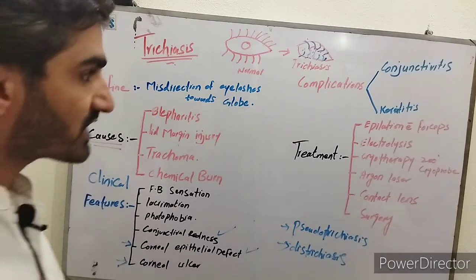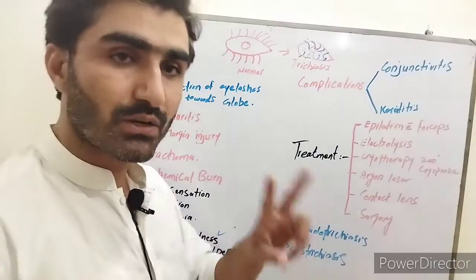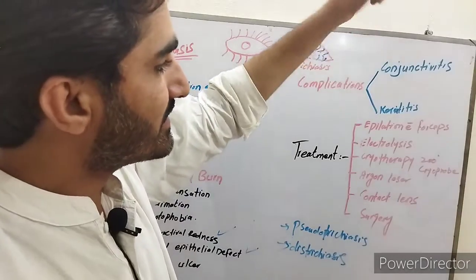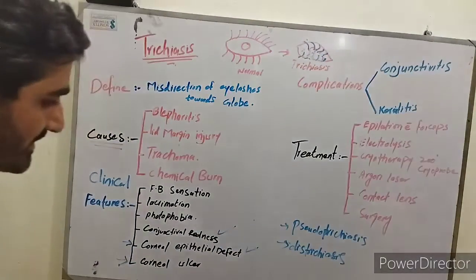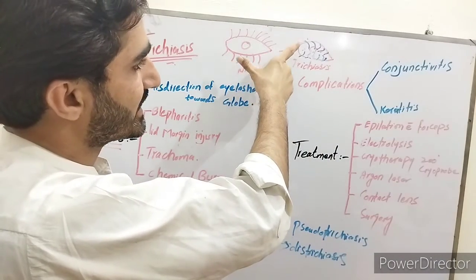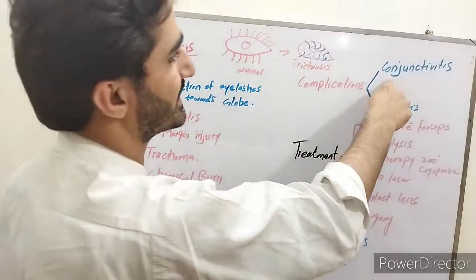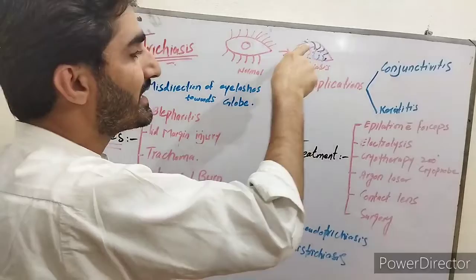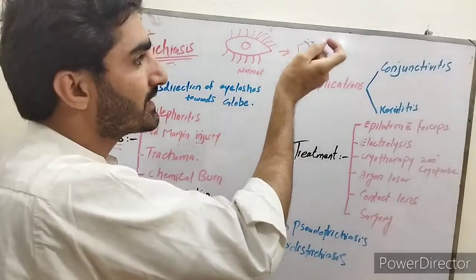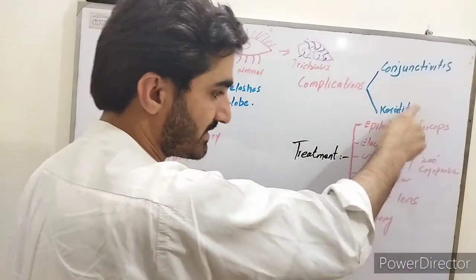Now I am going to explain the complications of trichiasis. There are only two complications of trichiasis. First one is conjunctivitis, second one is keratitis. Mostly this is the same thing that I explained. Because of rubbing of eyelashes on the conjunctiva, there will be swelling in the conjunctiva. This swelling is called conjunctivitis. Because of rubbing of eyelashes on the cornea, there will be swelling in the cornea. That swelling is called keratitis.